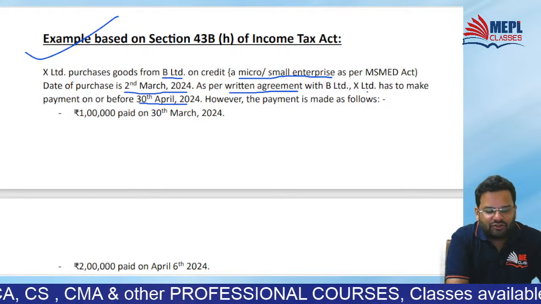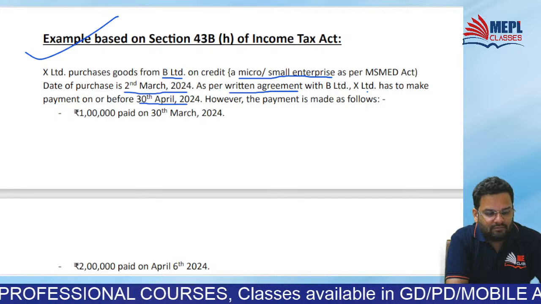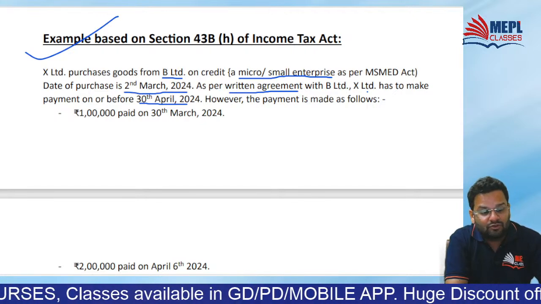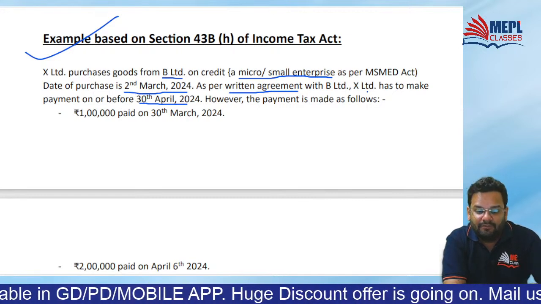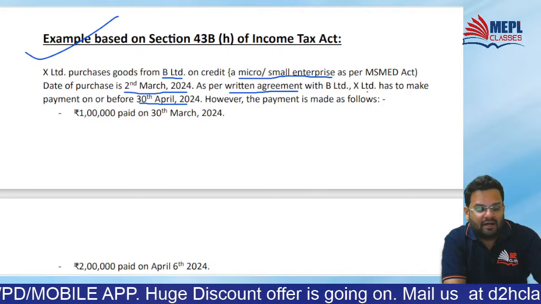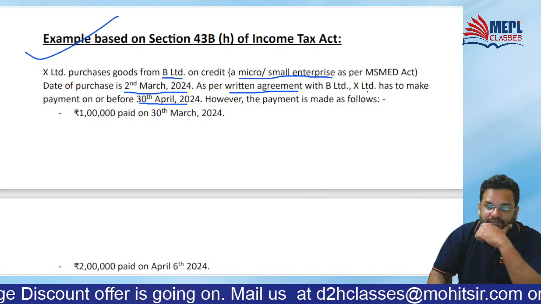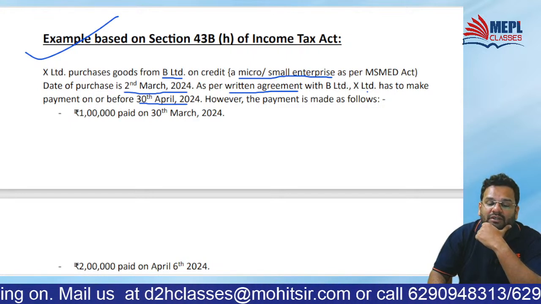So March has remaining 29 days. 45 minus 29, 16. So I think you should make payment till 16th April or 30 April as per the agreement, whichever is earlier. So what will you do? Will you take the due date as 16 April or 30 April?